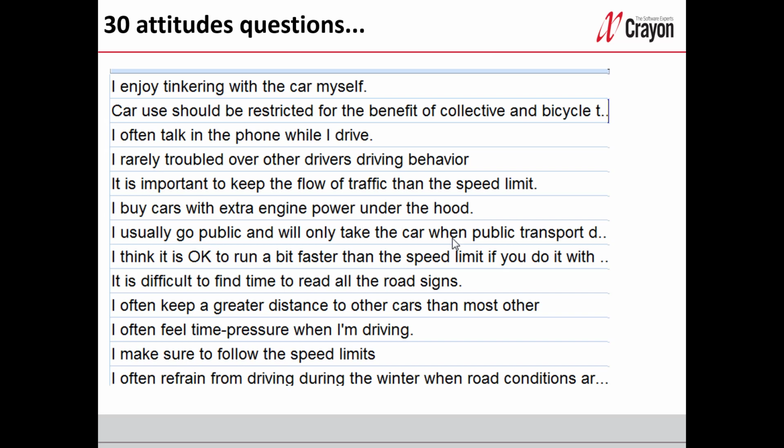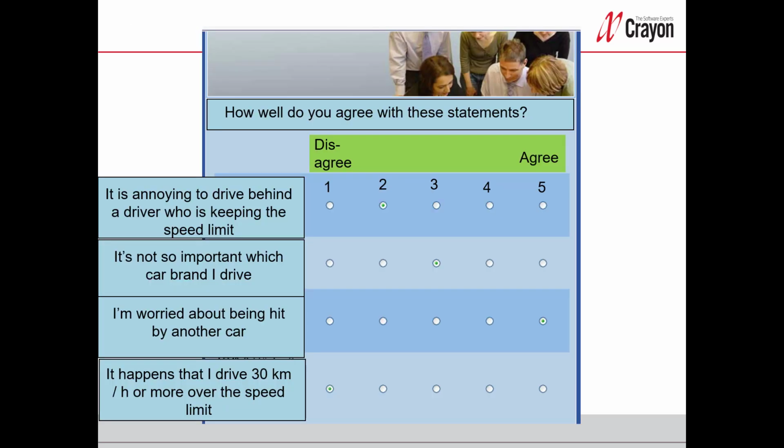The questions we used have been used in other studies, so they have been tested and should be of good quality already. Here's an example from the questionnaire that shows how a person has answered some of the questions. Have a look at the first and the fourth question. They are similar to each other, but asked in a different way. The answer from the respondent is disagree on the first question about it being annoying driving behind a driver who is keeping the speed limit.